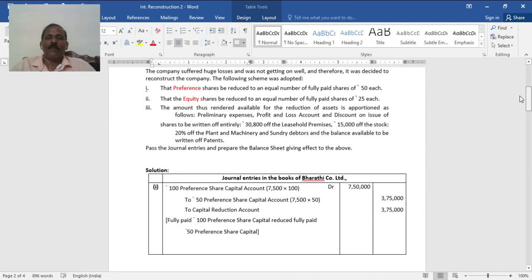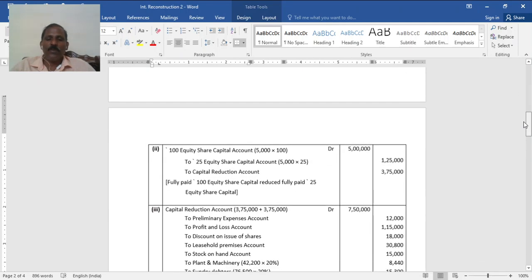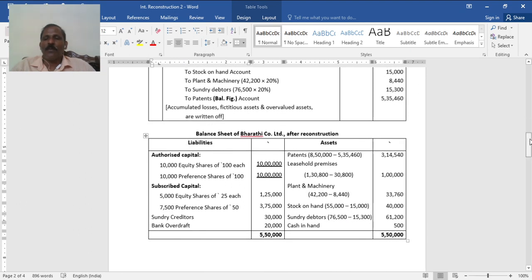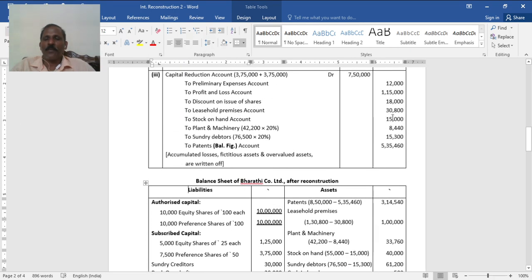Entirely. Then 30,800 rupees of the leasehold, 15,000 of stock. See these two, 30,800 and 15,000. Then machinery 20%, 8,440. Debtors 20%, 15,300. Then balance if any to write off patents.